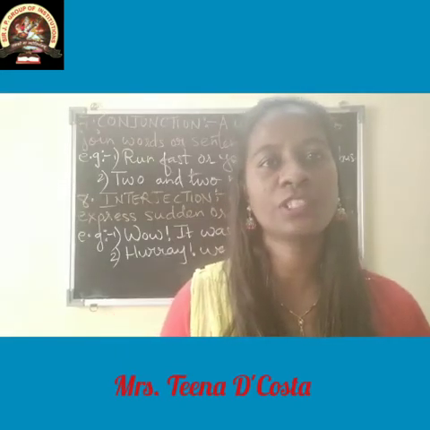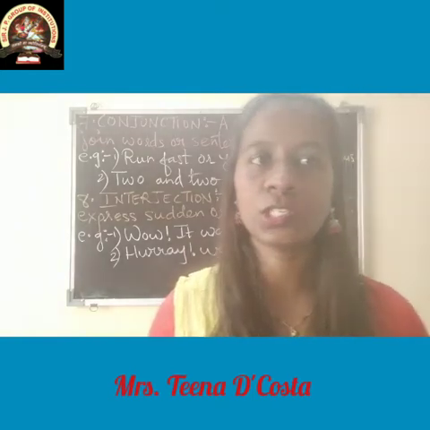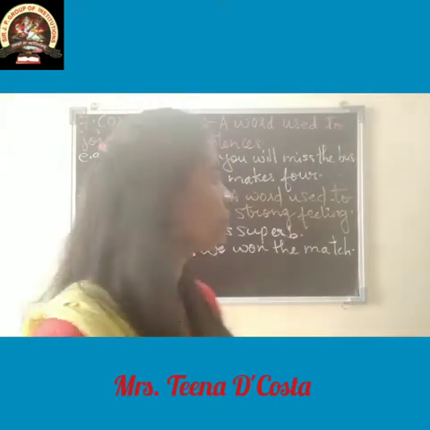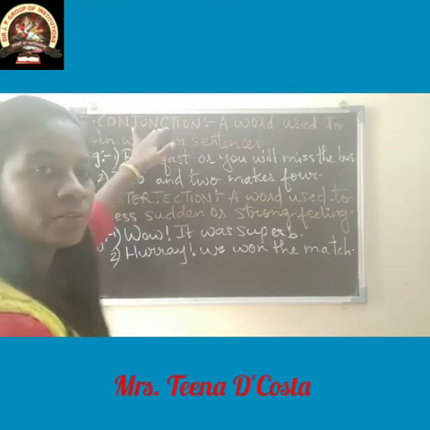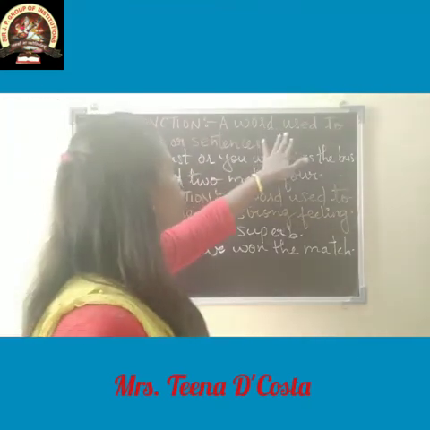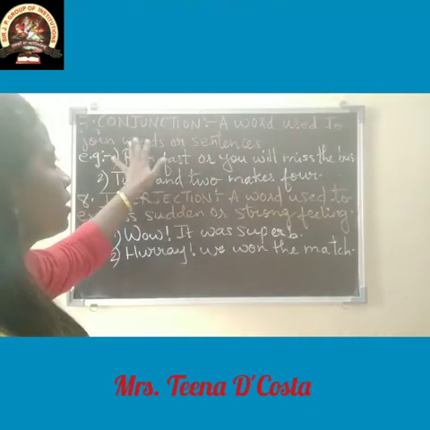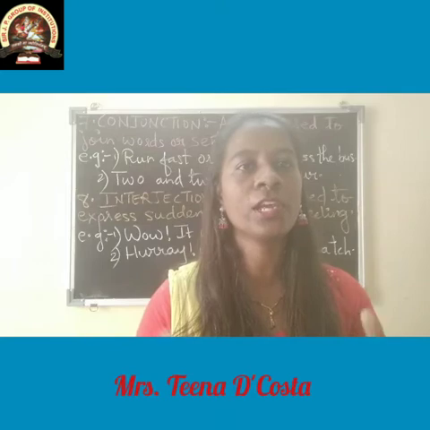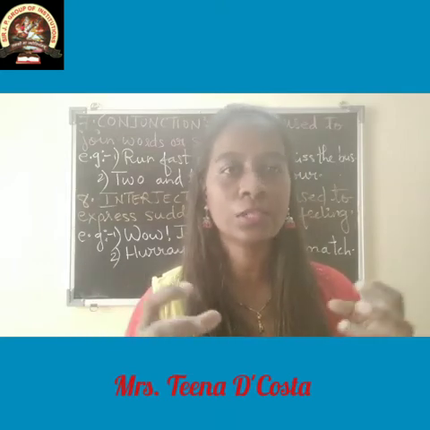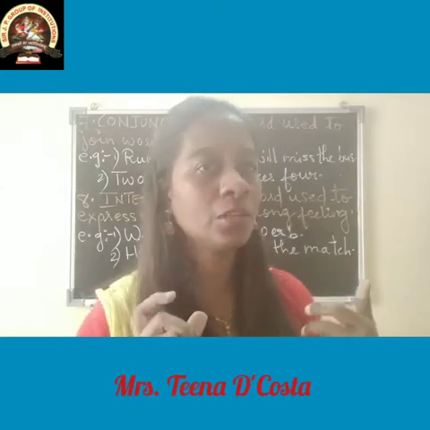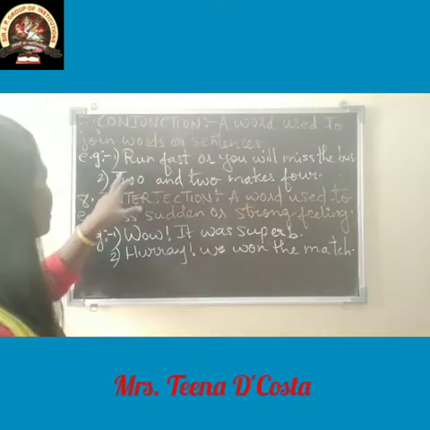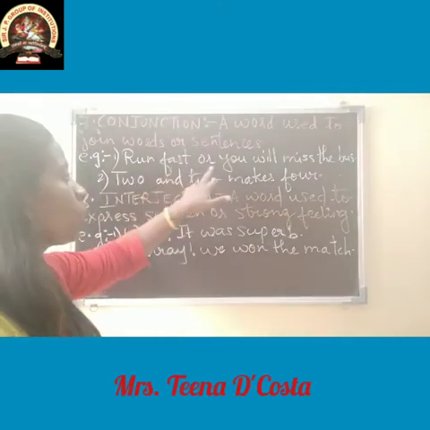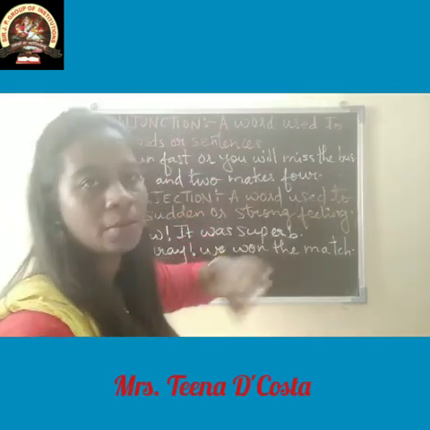Next part of speech is conjunction. So let's see. This is also very easy. Conjunction, a word used to join words or sentences. Conjunction is a connector which is used to join two words or two sentences. For example, you will understand better. Run fast or you will miss the bus.